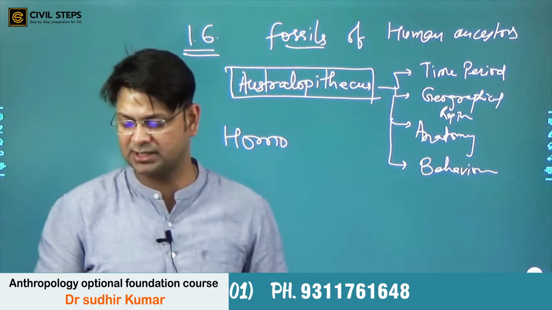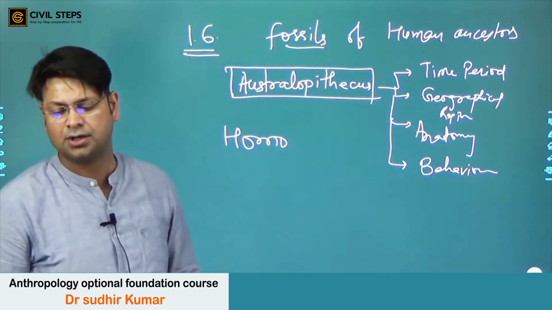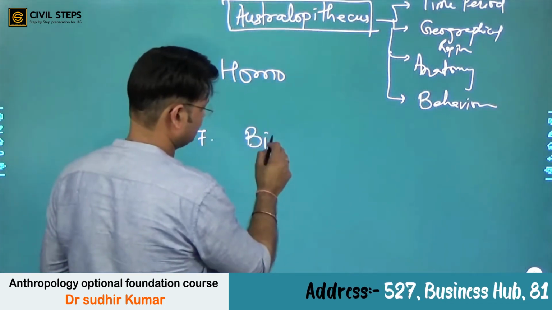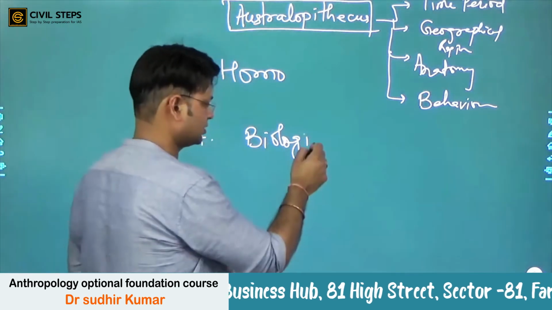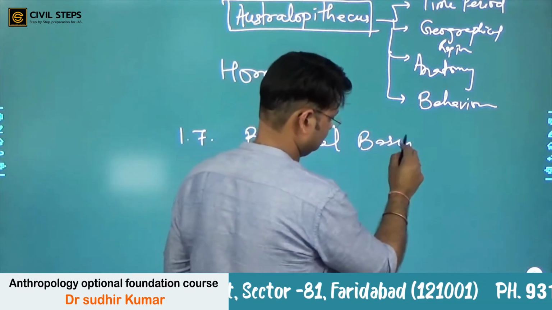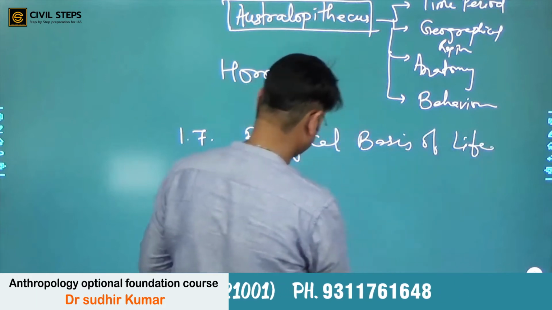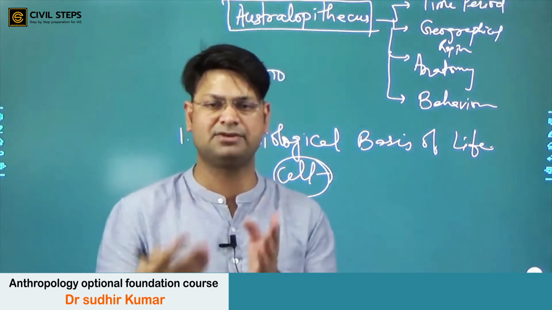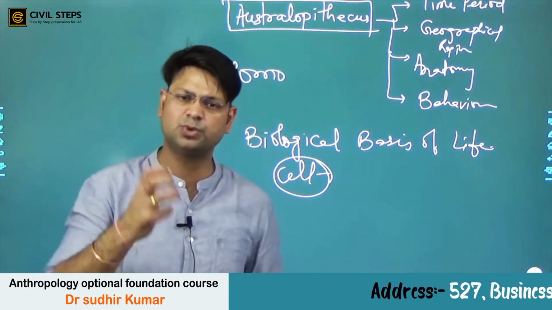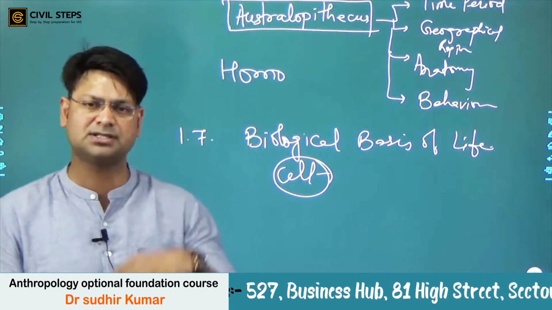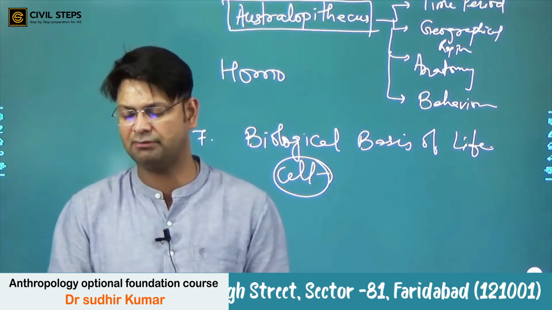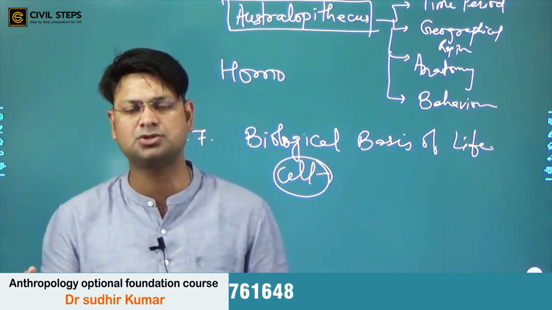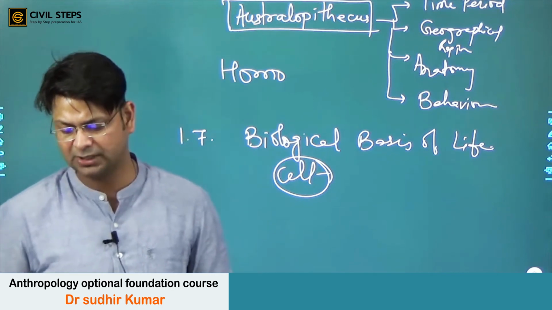After that we will try to understand in 1.7 the biological basis of life. Here we will study the cell, chromosomes, DNA. Within the cell we have the nucleus, the nucleus has chromosomes, and chromosomes have DNA and histone protein. What is the function of DNA, what is the function of chromosome, what is the structure of chromosome, all these aspects will be covered. Here we will also talk about protein synthesis, mitosis and meiosis. All these things will be here.